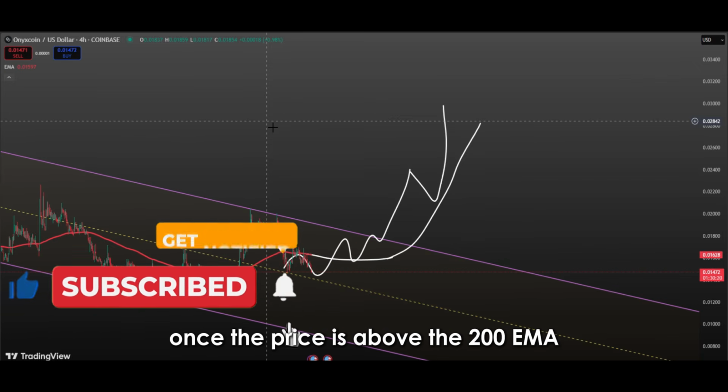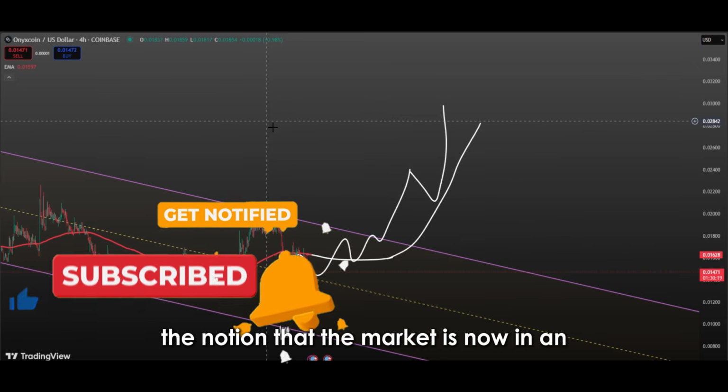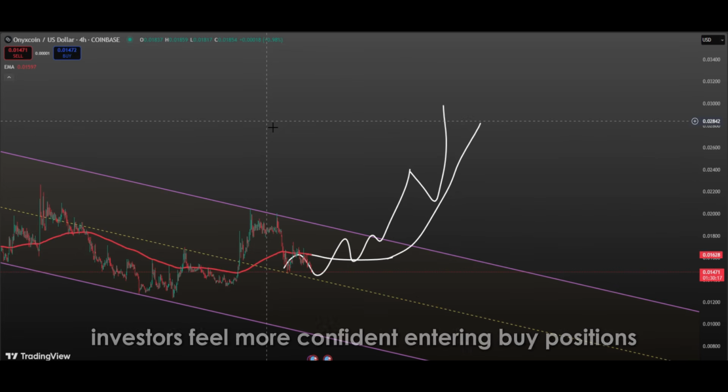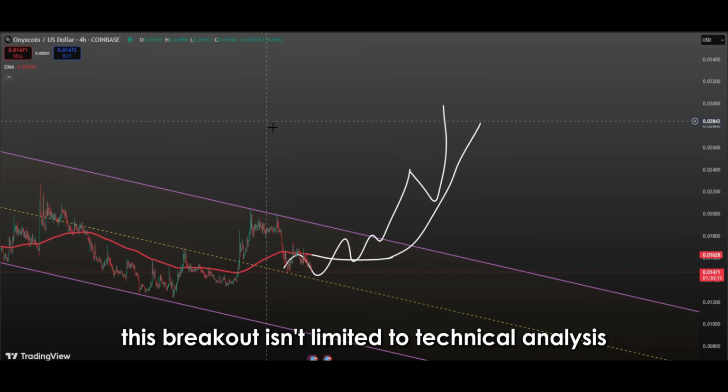Once the price is above the 200 EMA, the notion that the market is now in an uptrend becomes more firmly established. This forms a more positive market structure where both individual and institutional investors feel more confident entering buy positions. This breakout isn't limited to technical analysis.